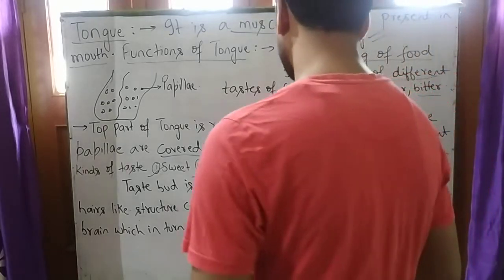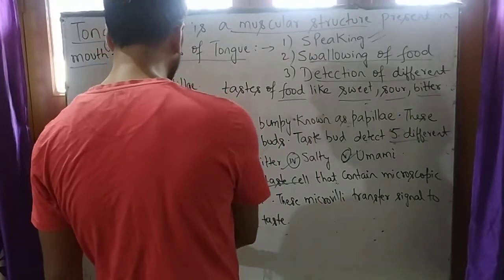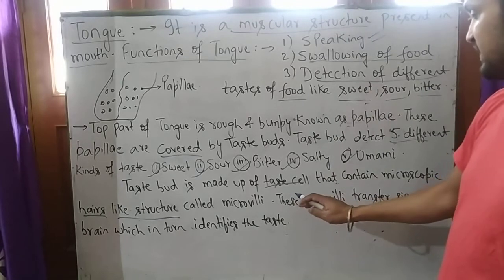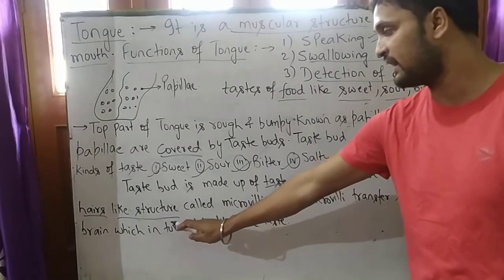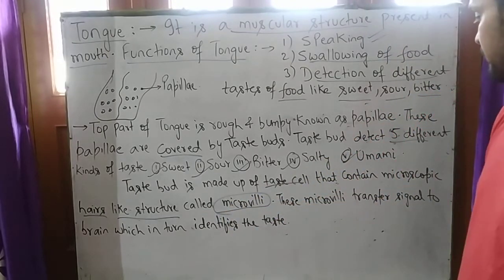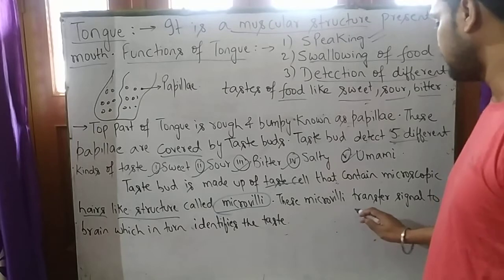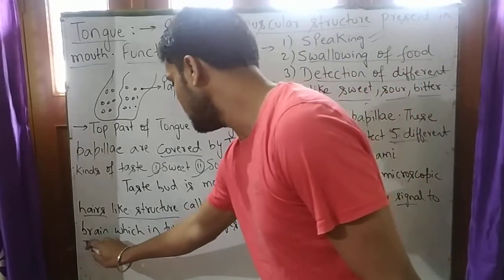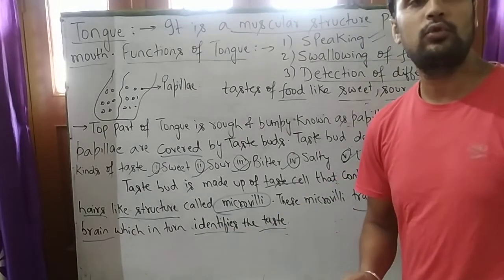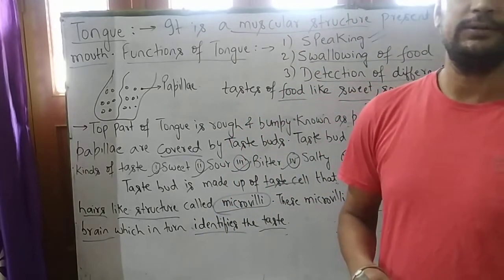So taste bud is made up of taste cell that contain microscopic hair-like structure. So what are the taste bud? Taste bud is made up of taste cell that contain microscopic hair-like structure called microvilli. These microvilli transfer signal to brain. What microvilli does? Microvilli transfer signal to brain, which in turn identify which kind of taste it is, either it is sweet, sour or bitter in taste. That's all about tongue.